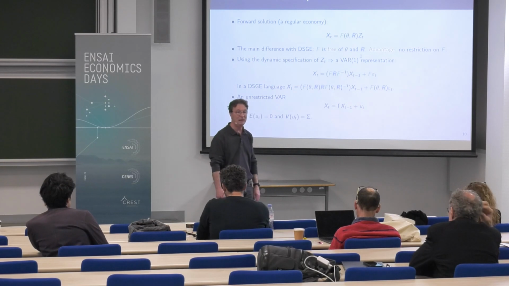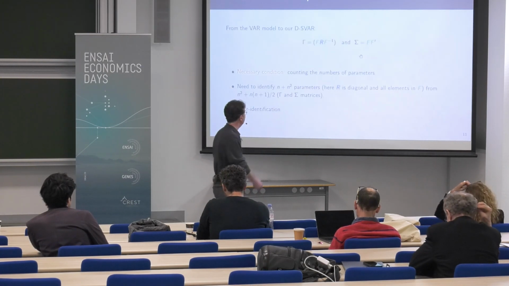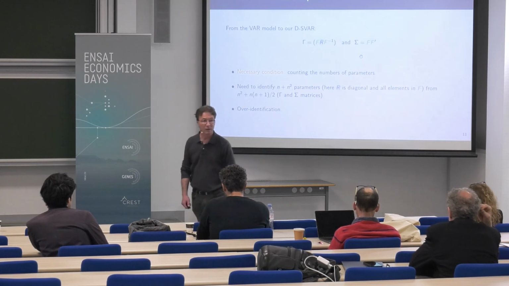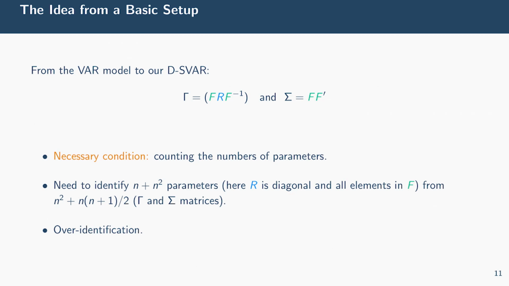And you see immediately the mapping between, no, not the DSGE and the DSVAR, but between the DSVAR and the VAR. And what is this mapping? This is this one. So here, in order to retrieve F and R, we have to satisfy that the autoregressive matrix of order 1 must satisfy this relationship, plus the fact that the covariance matrix is equal to FF prime.